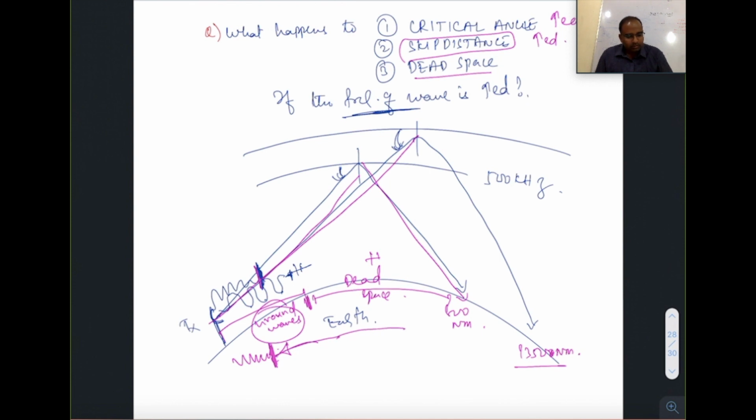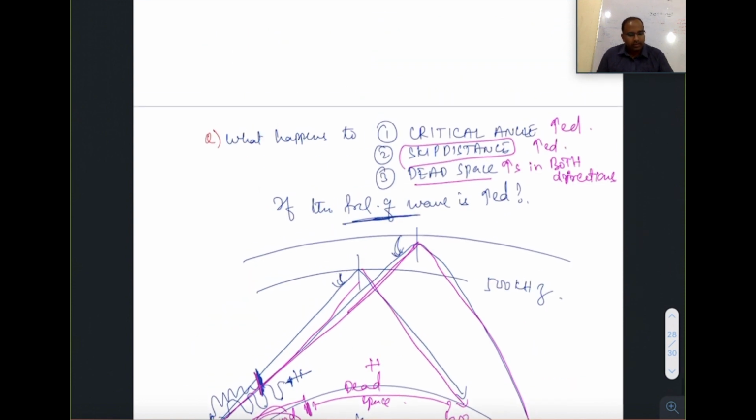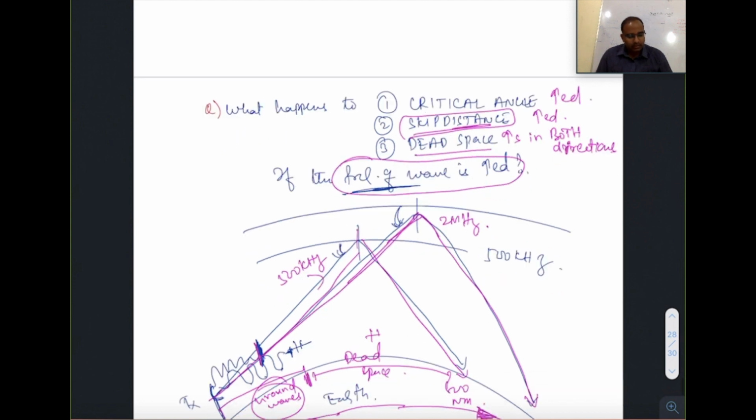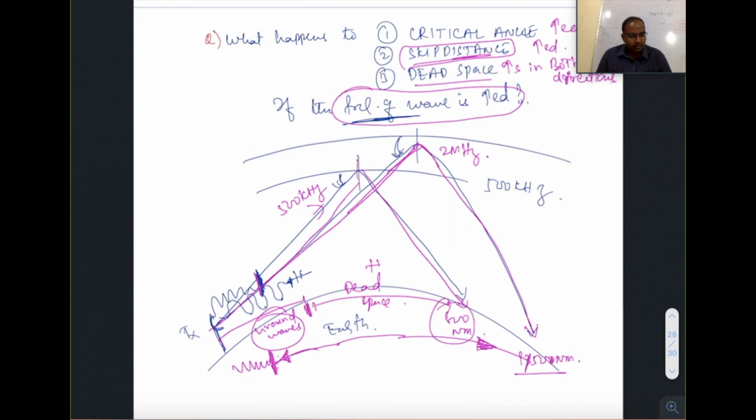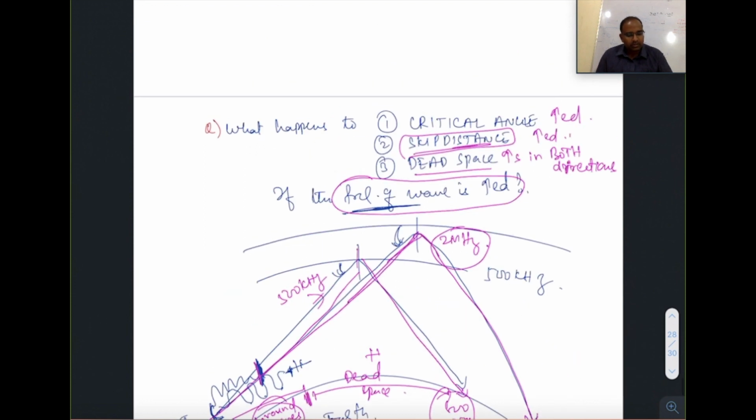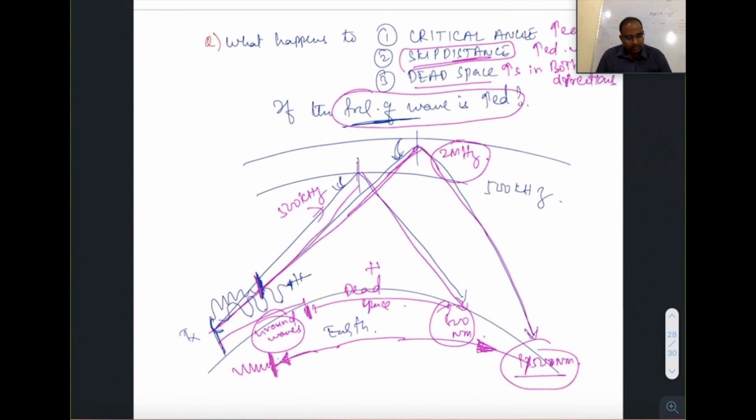Now if the frequency is increased, the wave is also skipped a lot of distance, right? So dead space increased in this direction also. So dead space increases in both directions. So critical angle, so if the frequency of wave is increased, critical angle is increased because this wave was 500 kilohertz, this wave is 2 megahertz. Skip distance is increased. 500 kilohertz का इधर आता था 800 पे, 1350 पे आ रहा है 2 megahertz का. So skip distance is increased. So dead space is increased in both directions.